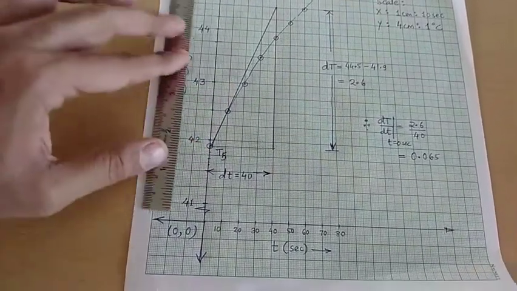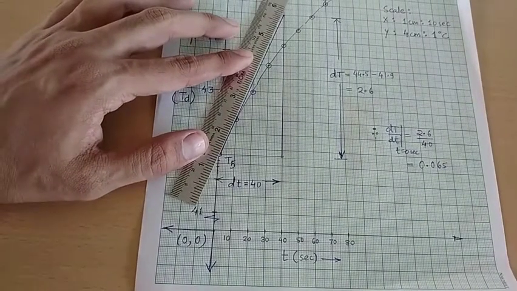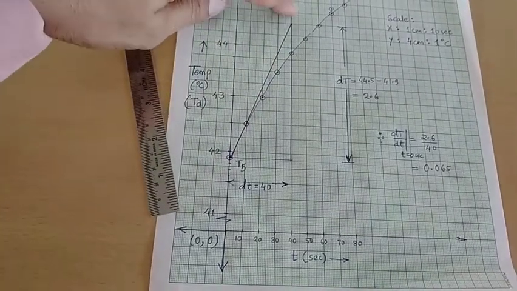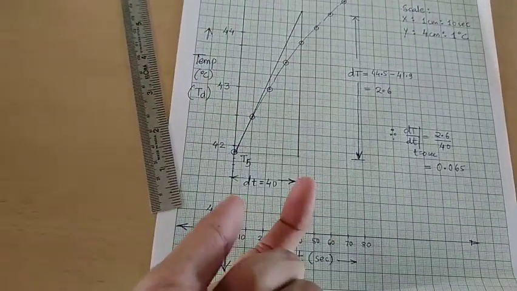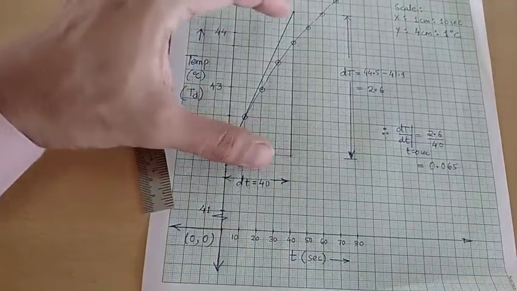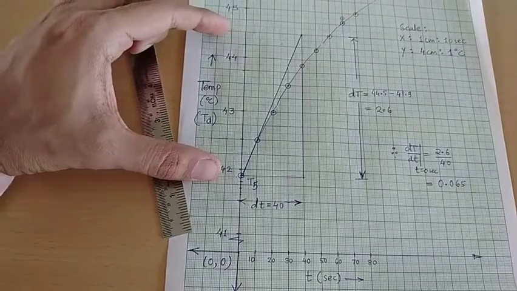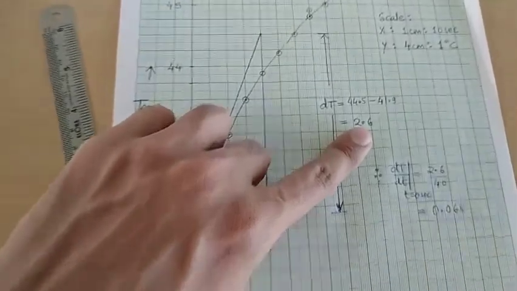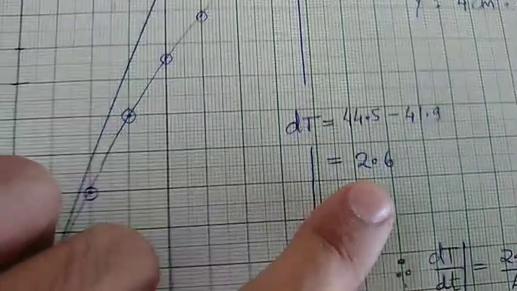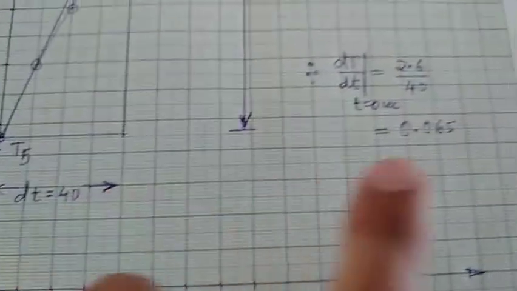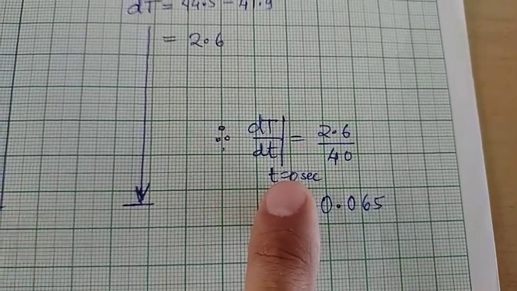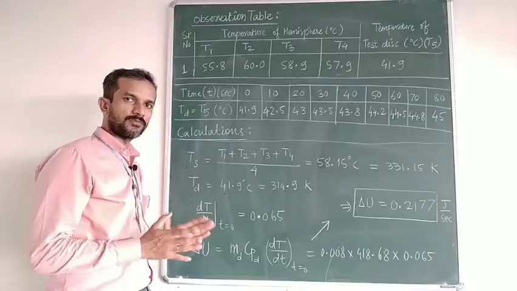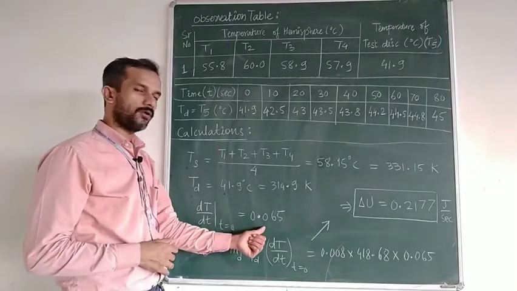That is why on this curve we have drawn the tangent at the initial phase, and we got this line. On this line we can mark any point. I have marked this point and made a right angle triangle, so that we can get this dT value as 44.5 minus 41.9, the temperature difference, and the time difference as 40 seconds. So finally dT by dt at time equal to 0 comes to be 2.6 divided by 40, that is 0.065. From this graph we have obtained dT by dt equal to 0.065.